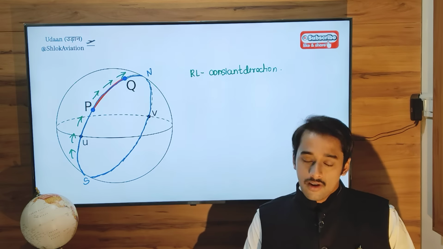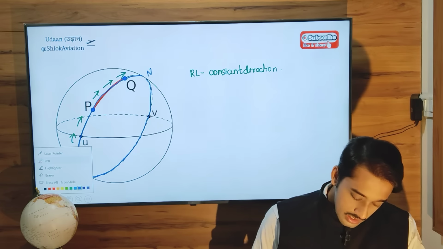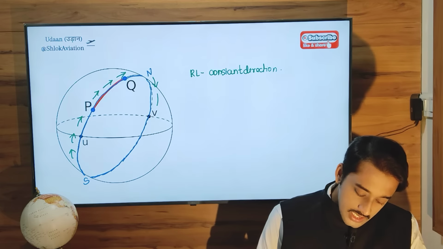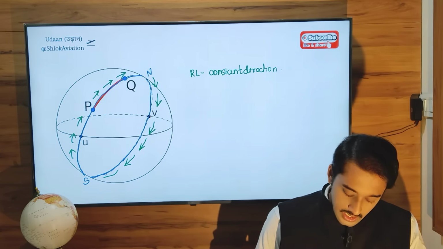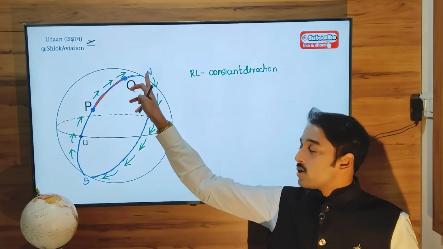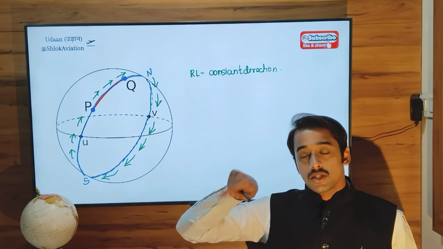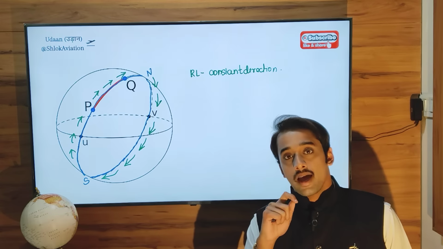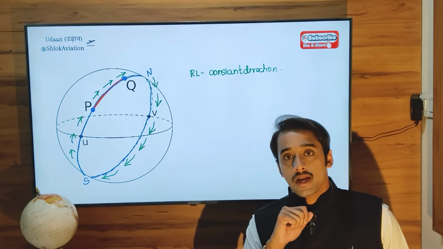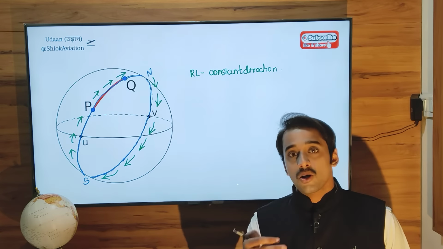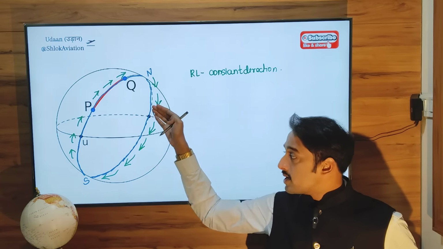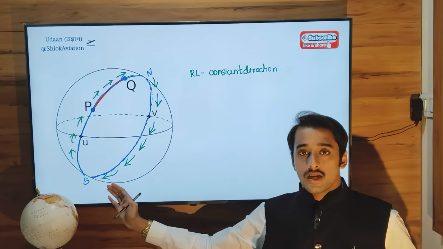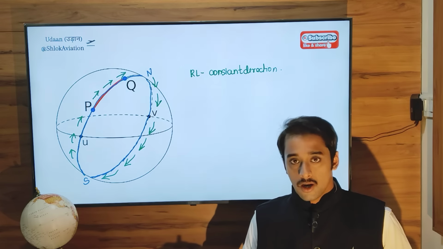If you continue your flight beyond the North Pole, you will be flying a southerly heading. So beyond the North Pole, your magnetic compass will switch its direction by 180 degrees, and all of a sudden it will start pointing towards the South Pole, because you have crossed the North Pole and are now automatically following this anti-meridian going towards the South Pole. That is the reason why it will point towards the South Pole.